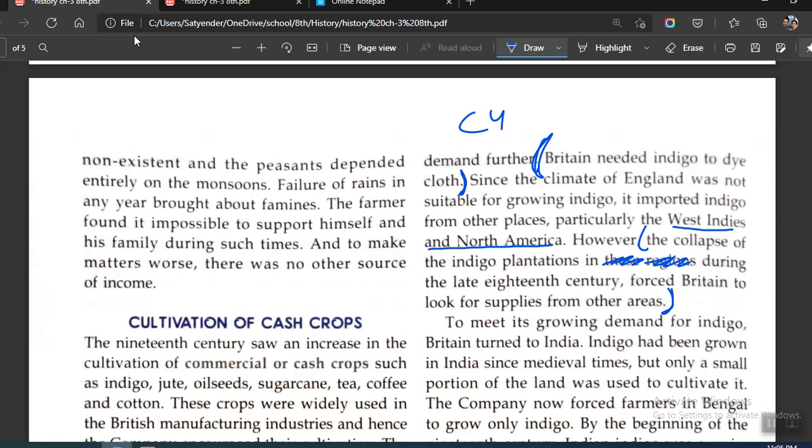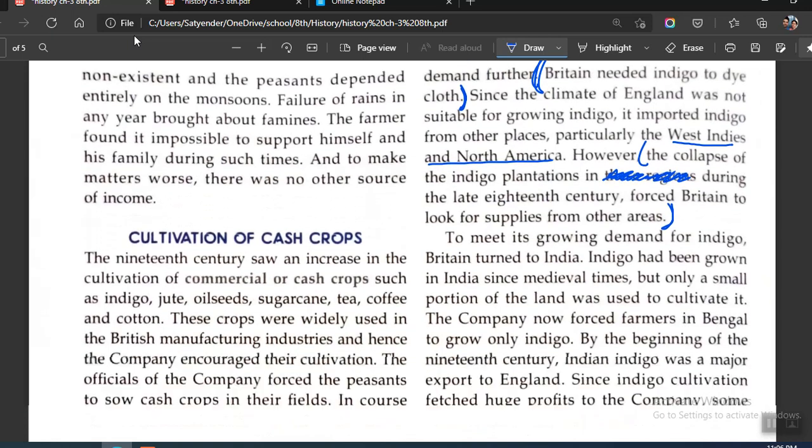So the answer to the second part of the question will be: the collapse of indigo plantations in West Indies and North America during the late 18th century forced Britain to look for supplies from other areas. So you don't have to write these two words. Instead of them, you will be writing the names of these two countries, West Indies and North America.